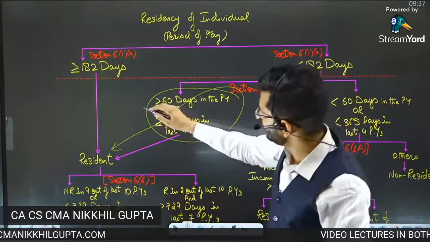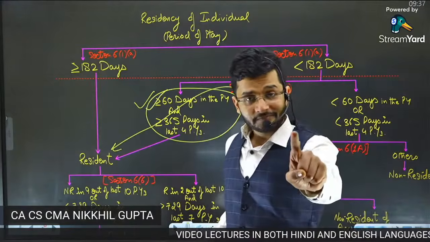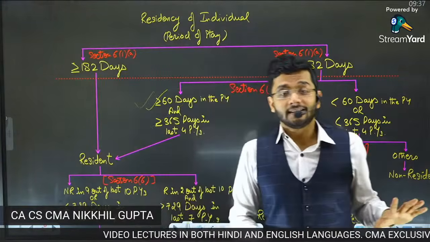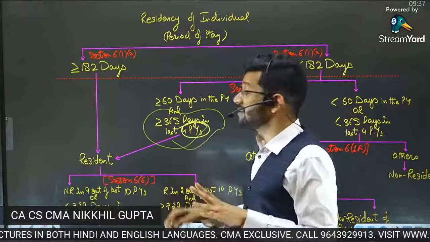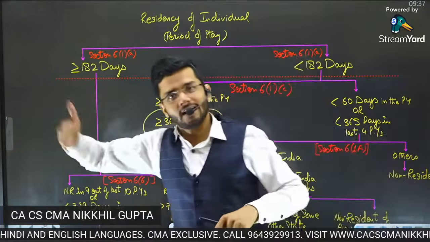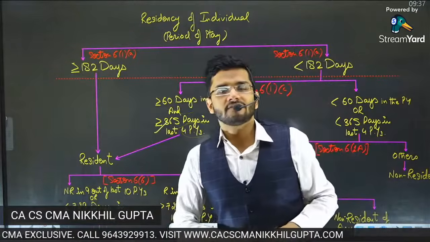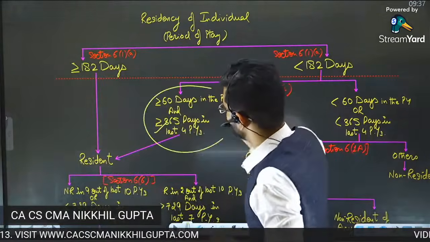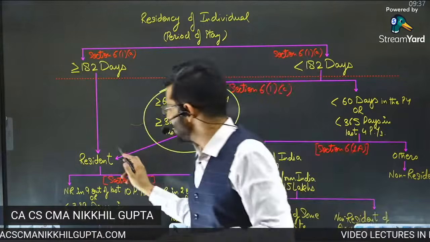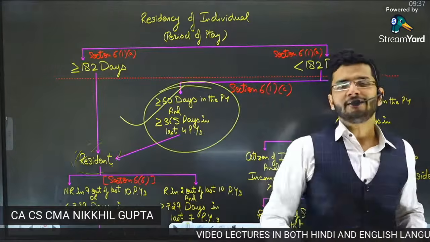So condition number 1, more than 60 days stay in India in the last year, the year for which we are determining the taxes, and more than 365 days in the last 4 previous years. So whatever are the last 4 previous years, you have to stay in India for more than or equal to 365 days for the last 4 previous years. If both these conditions are cumulatively satisfied, then guys, you become a resident of India, and yes, the Indian government will have a right to tax you.